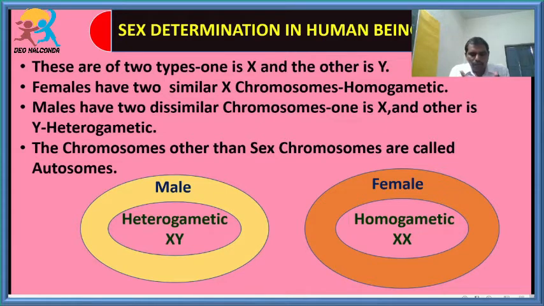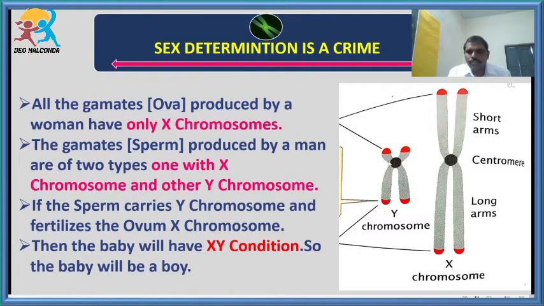Students, all the 46 chromosomes, that is 23 pairs of chromosomes, when they are arranged in an organized manner by using chemicals, such an arrangement of chromosomes is called karyotyping. What do we call it? Karyotyping. Students, when you see this, this is the Y chromosome and this is the X chromosome. In the center there is a structure called the centromere, and these are called short arms and these are called long arms. The X chromosome is longer than the Y chromosome. This is Y and this is X. Alright students, chromosome is made up of what? DNA. The DNA consists of what? Genes.